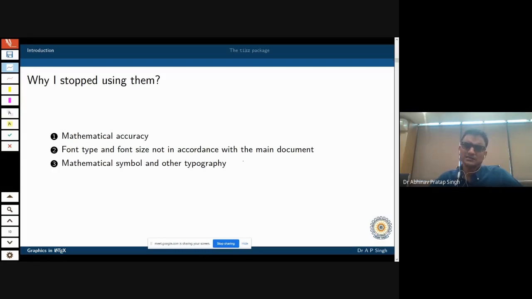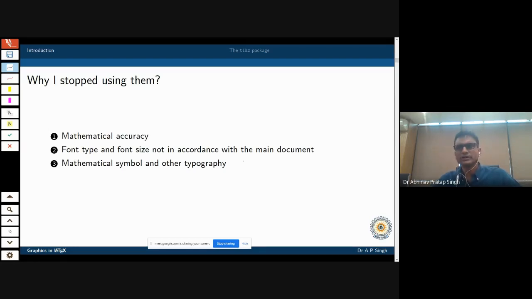And mathematical symbols are another problem. As we have discussed previously, there is nothing that comes even close to LaTeX as far as typesetting mathematical symbols is concerned. So what I want is that the power of LaTeX should be available inside the figures as well, so that I can put the figures and the labels as I desire and in the form that I desire.